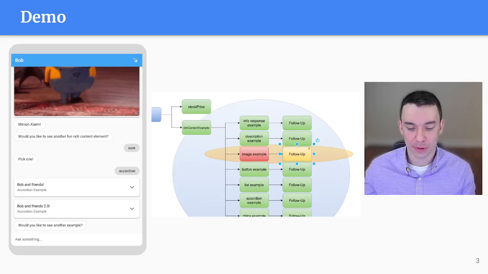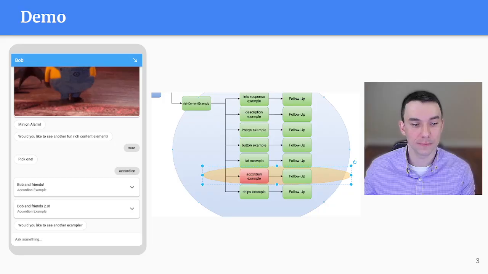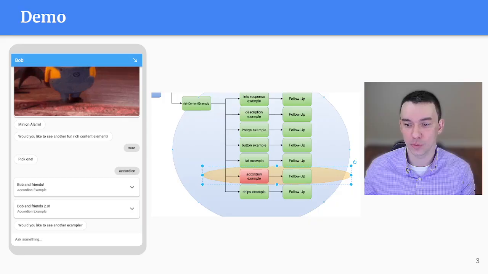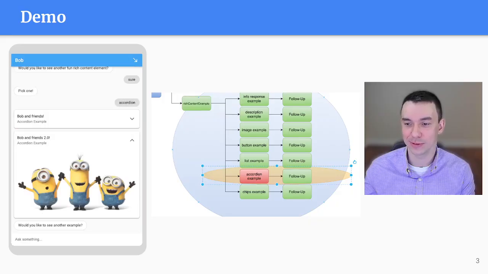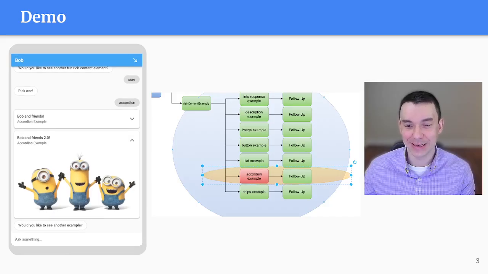So what happened with our structure now? So now we hopped over here, triggered this one. We're out of these, and it shifted the context over here. So now we have an example of an accordion element. It's Bob and his friends goofing around as usual, doing God knows what. I don't know what minions do. Trying to appease their master, I think. But it says, would you like to see another example? And so let's say I say, sure.